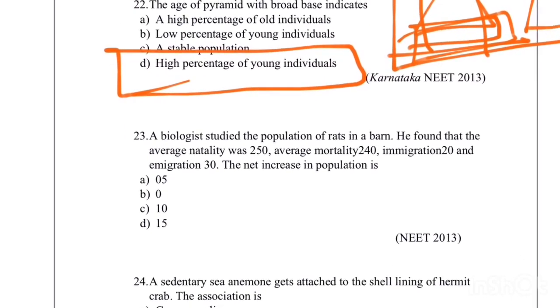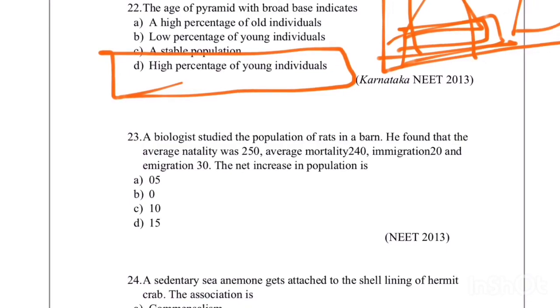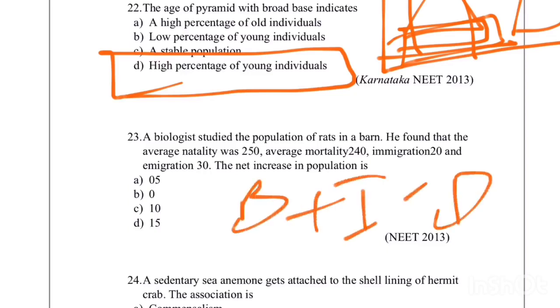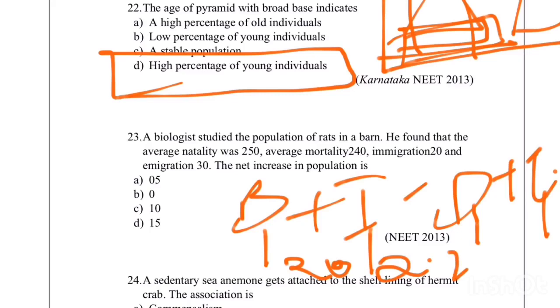A biologist studied the population of rats in a barn. He found that the average natality is 250, average mortality is 240, immigration is 20, and emigration is 30. The net increase in the population would be. Here you can take B plus I minus D plus E. B is birth, I is immigration, D is death, E is emigration. So here birth, natality, is 250, immigration is 20.